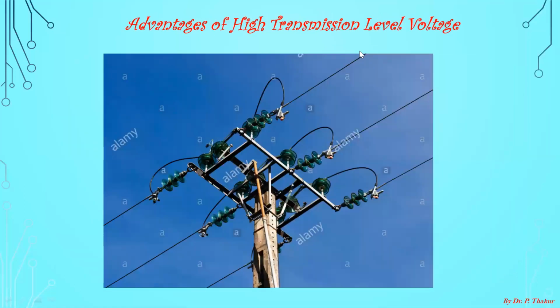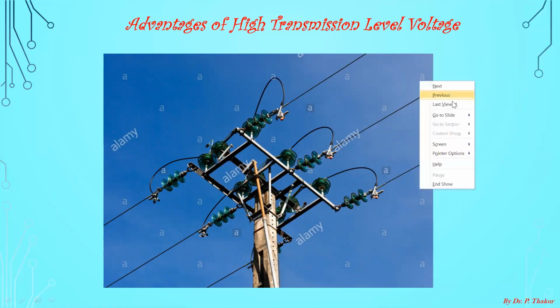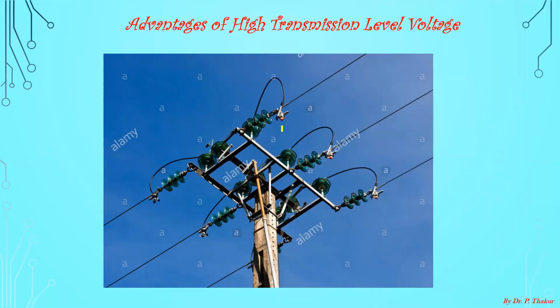This is the transmission line. We usually transmit power through a three-phase three-wire system. So here a three-phase three-wire system has been shown. This is the insulator, which prevents the leakage current from line to ground. And this is the three-wire system. The voltage between any two wires will be a line voltage, and voltage between any line to ground will be a phase voltage.